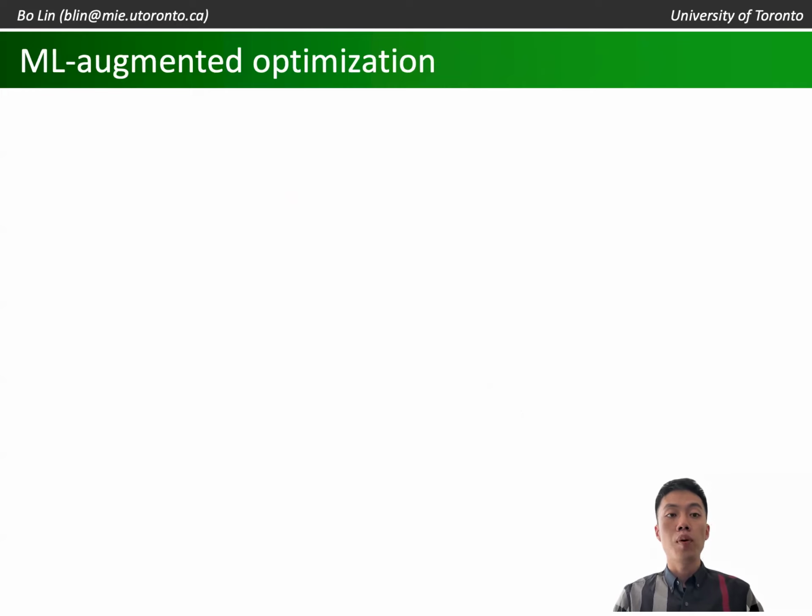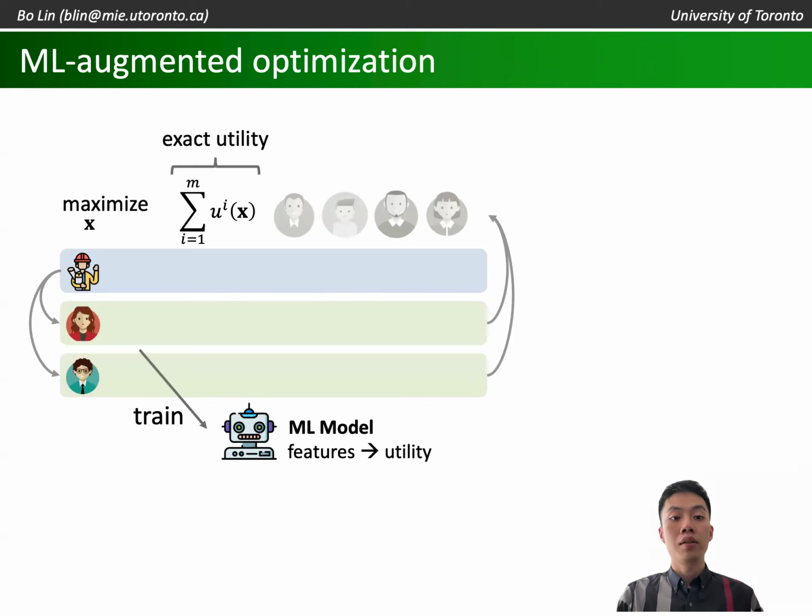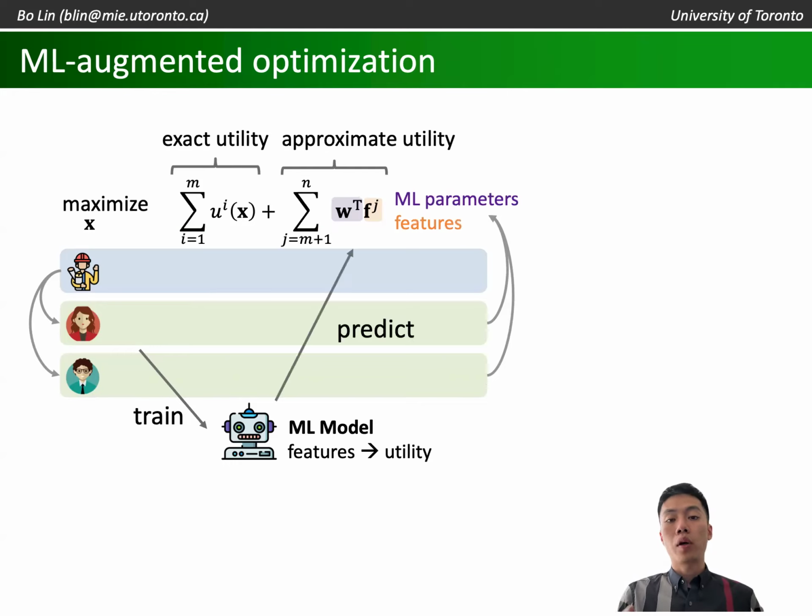To tackle this challenge, we propose a new machine learning augmented optimization model to approximate the huge bi-level program we just formulated. First, to improve the computational tractability, we sample a small number of cyclists and model their routing problems explicitly, so we know the exact utilities for them. Next, using these cyclists as the training data, we train a machine learning model that predicts the cyclist utility based on some cyclist features. Once we have this model, for example, a linear regression model, we plug this model into the objective function to approximate the utility of other followers based on their features, but without solving the routing problems for them.